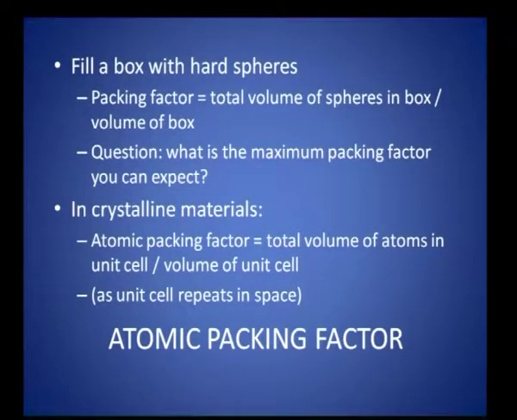The hard sphere model, again I will repeat, which is used for calculating the packing density or packing fraction or packing factor, is an approximation. To determine the extent of space being filled up by the atom, you are making use of a hard sphere model; this is only an approximation. Packing factor is nothing but the ratio between the total volume of atoms or spheres in a box by volume of the box.